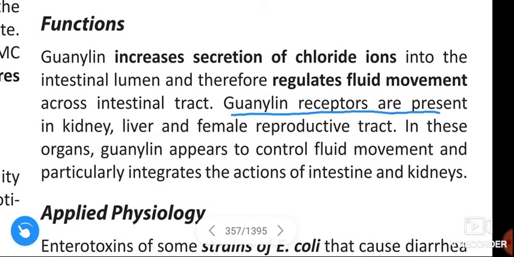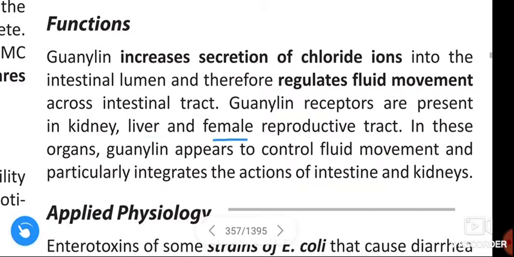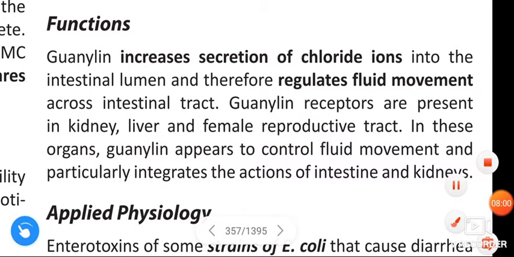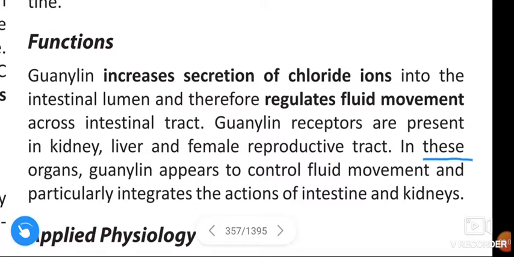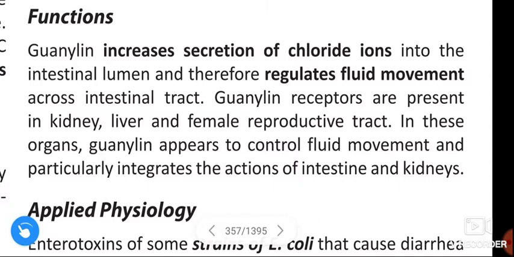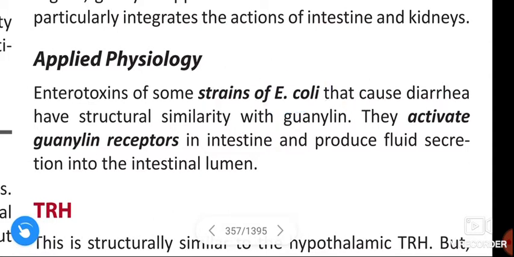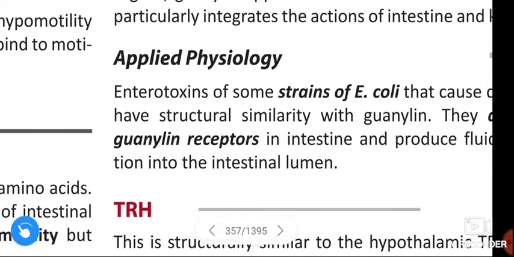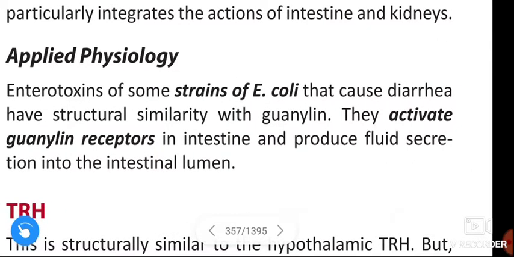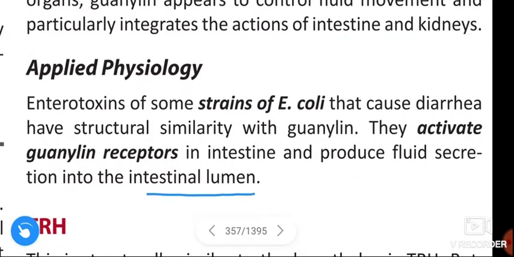Guanylin receptors are present in kidney, liver and female reproductive tract. In these organs, guanylin appears to control the fluid movement and particularly integrates the action of intestine and kidney. Next, applied physiology. Enterotoxins of some strains of E. coli that cause diarrhea are structurally similar to guanylin. They activate the guanylin receptors in the intestine and produce fluid secretion in the intestinal lumen.